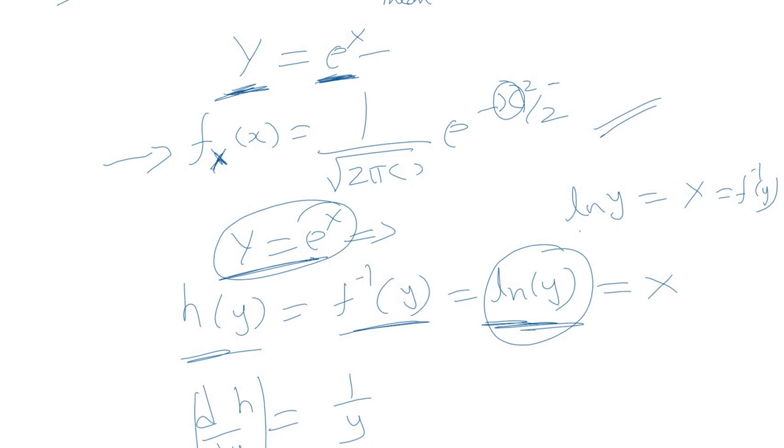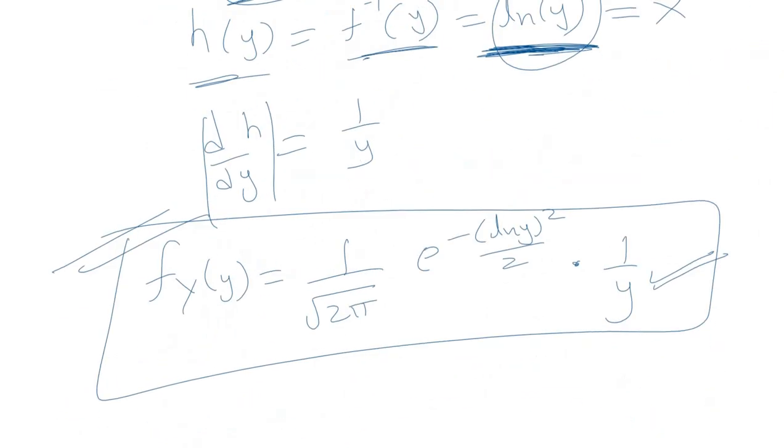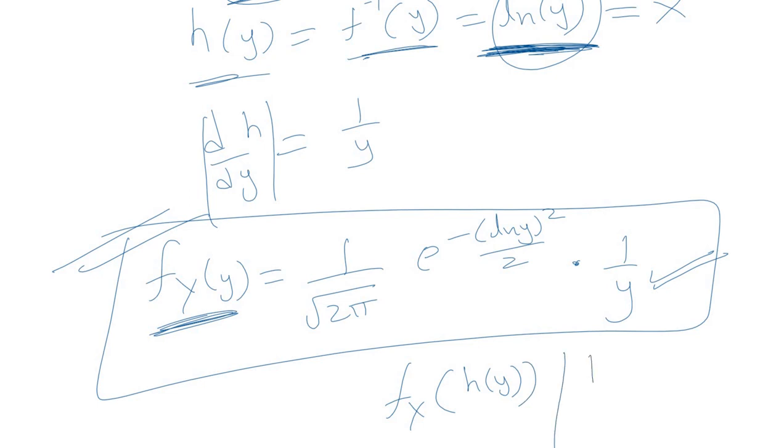f inverse of y is denoted by h of y, some other function h of y. So h of y, that is f inverse of y, is nothing but ln y, natural log of y. So its derivative becomes 1 upon y. Now the PDF of y is the PDF of x with argument h of y and modulus of dh by dy.